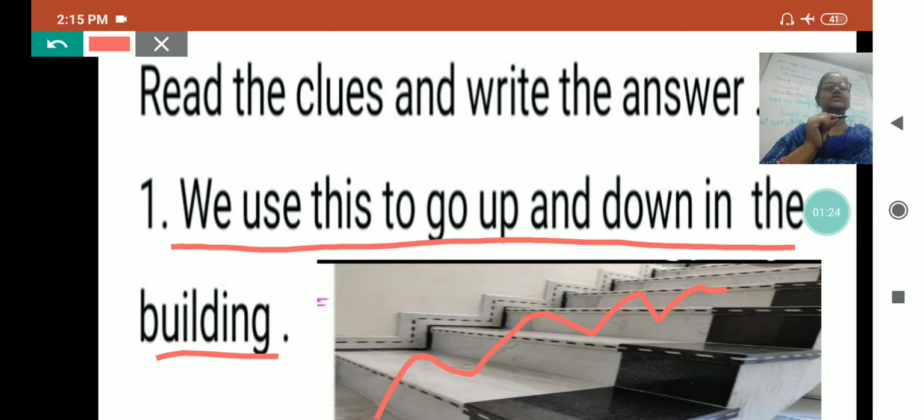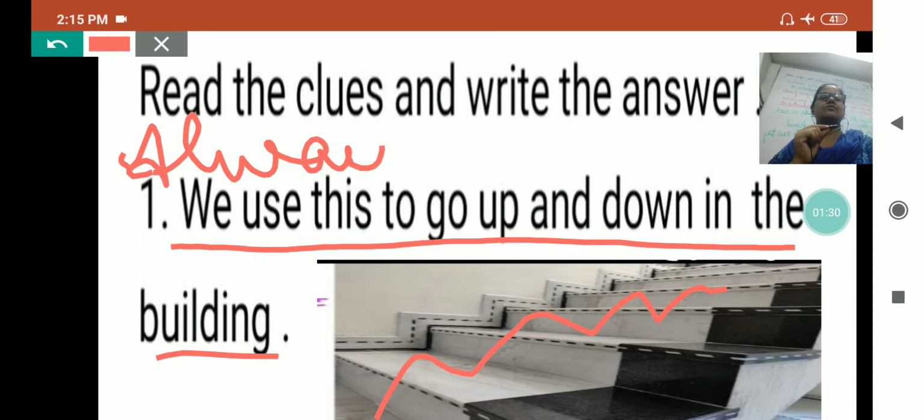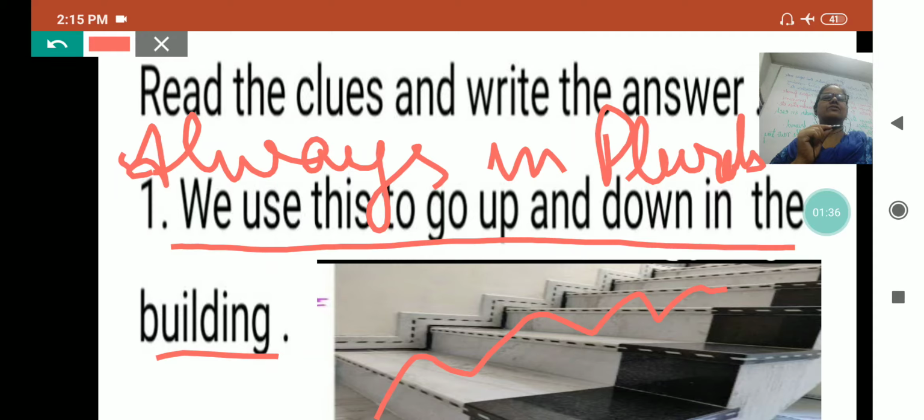And this is from which chapter? Always in plurals. Something which we use always in plurals, we don't use in a single piece. Like spectacles which I am wearing.